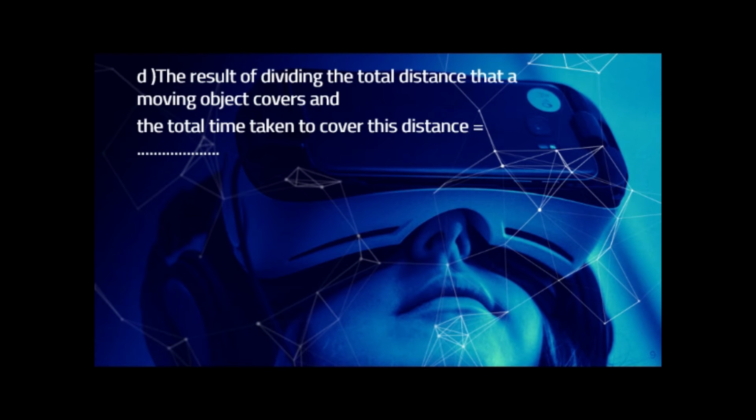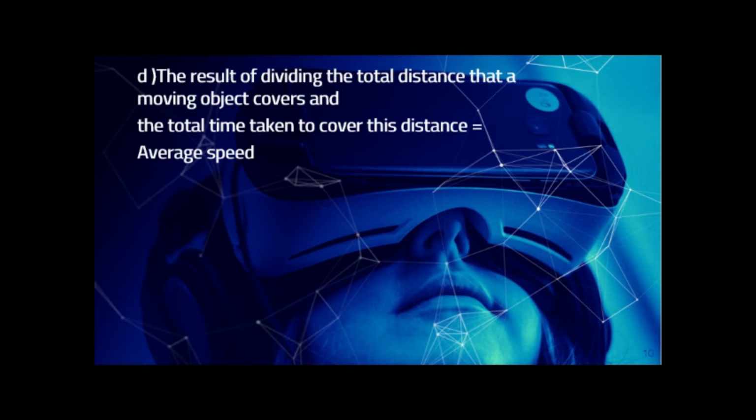Question number D. The result of dividing the total distance that a moving object covers by the time taken to cover this distance. We know that speed can be classified into 4 types: regular speed, irregular speed, average speed, and relative speed. What does this mean? The result of dividing total distance by total time is average speed.